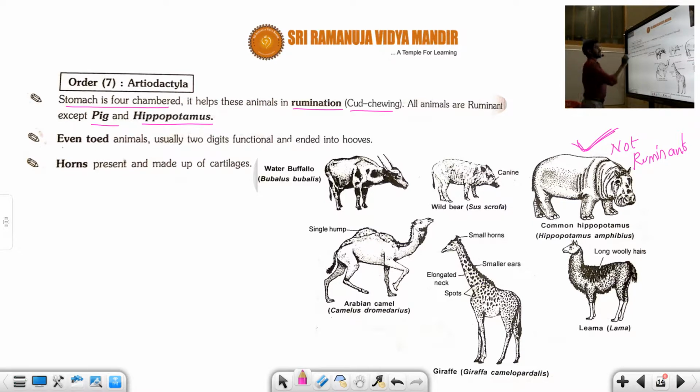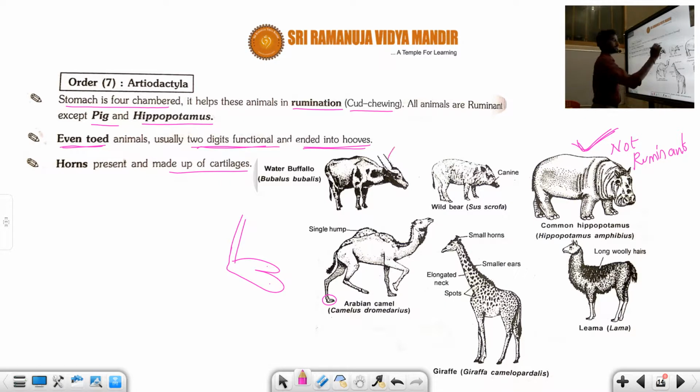Now what can they see? Even-toed animals usually have two digits functional, ended in hooves. Here, this is about the toes. In the toes, two digits are there, like this one, student. Even-toed animals usually have two digits functional, ended into the hooves. Horns are present, made up of cartilage. Now you can see the horns here, and here also very small horns are there, in the giraffe you can see. So this is very important.